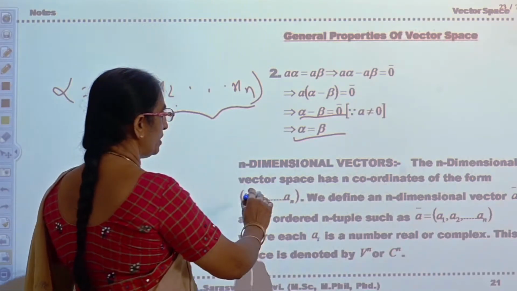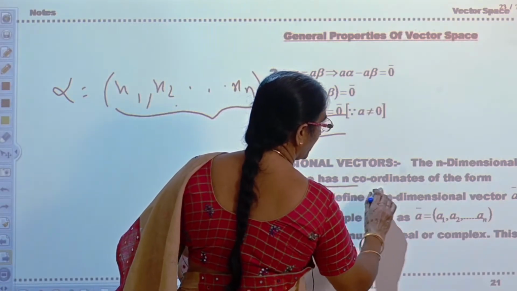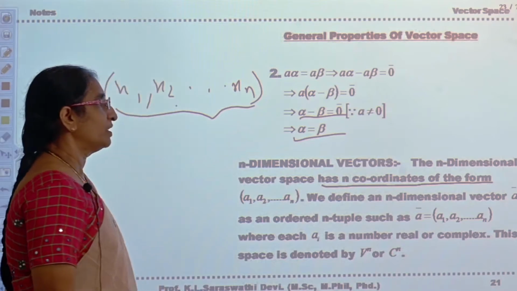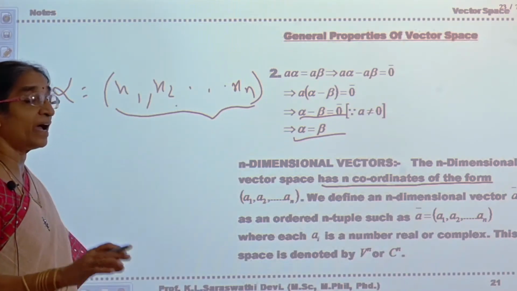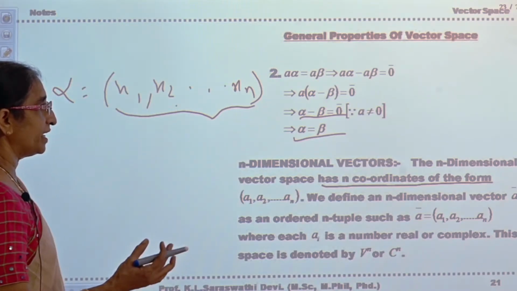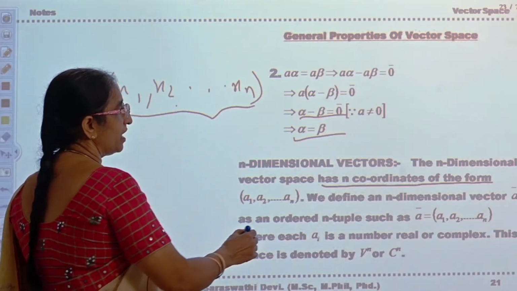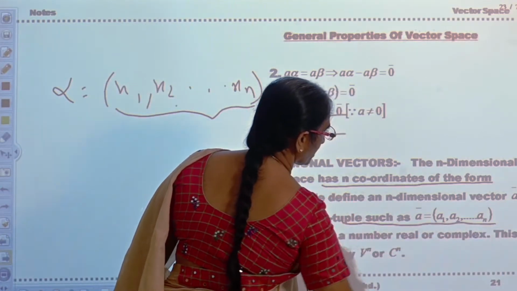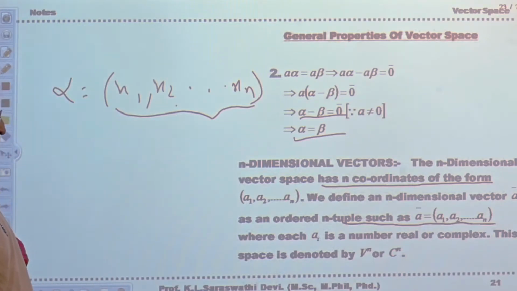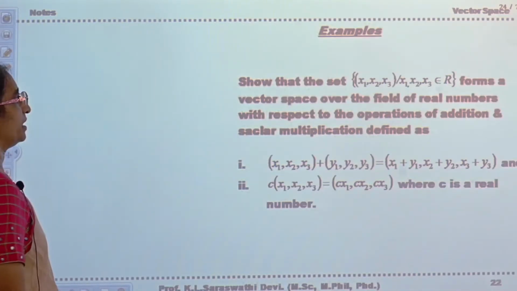The n-dimensional vector space has n coordinates of the form. That is, an n-dimensional vector has n coordinates, and an n-dimensional vector A bar is an ordered n-tuple. This is an ordered n-tuple. Is it okay? And Ai is a real number. This space is also denoted by Vn. Okay. Now see the next one.